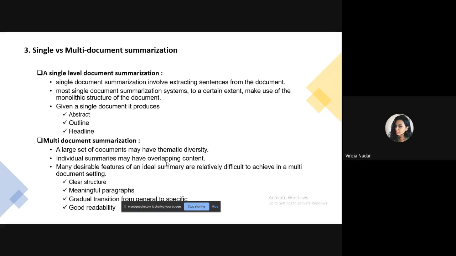However, for multi-document summarization, the structure of a single document cannot be readily used in such a straightforward fashion. In this sense, multi-document summarization systems usually rely less on the structures of the documents.